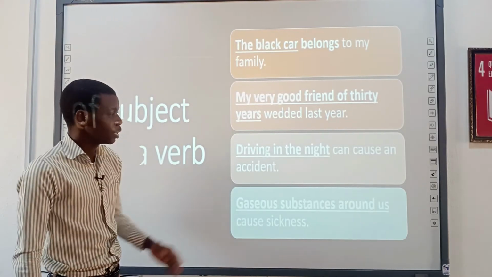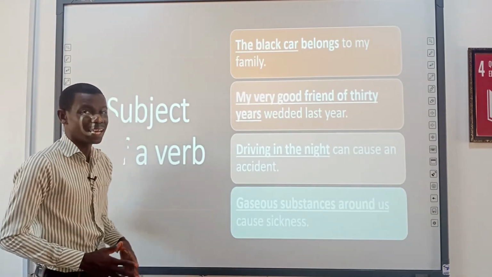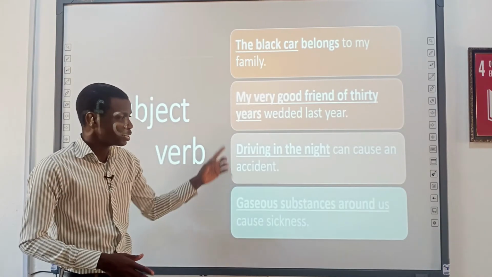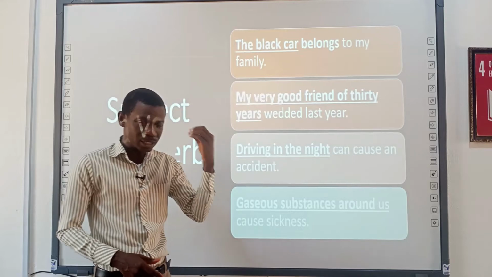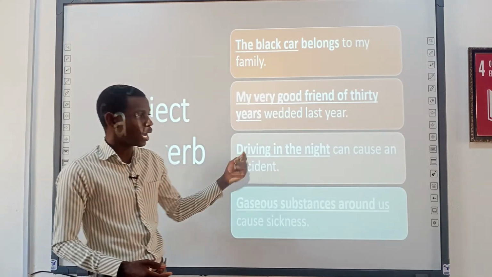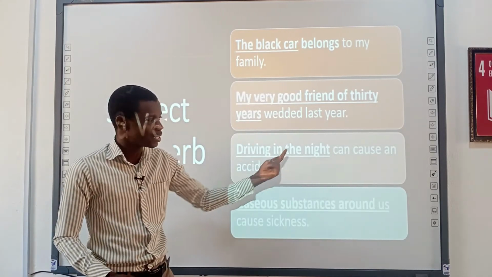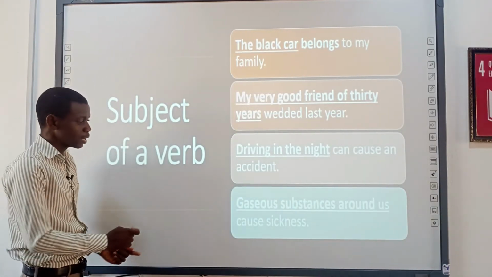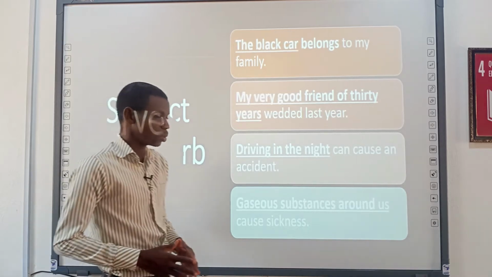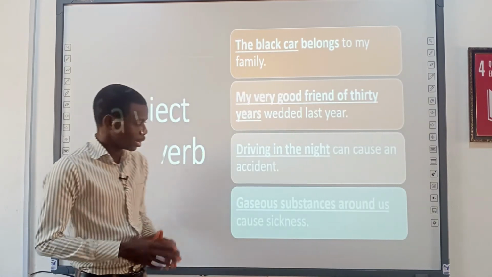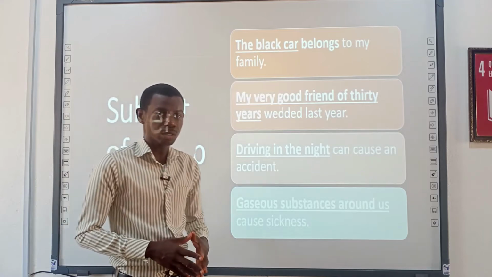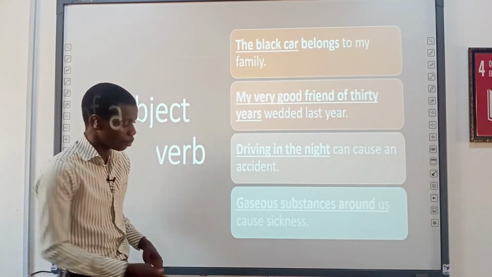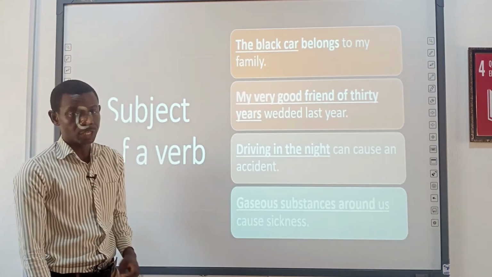Now followed by this one: driving in the night can cause an accident. Driving in the night is a concept in our mind, it's the name of an action, okay, and it is the subject of the verbal phrase can cause. And finally, gaseous substances around us cause sickness. From here to here is a noun phrase, and it functions as subject of the verb cause.